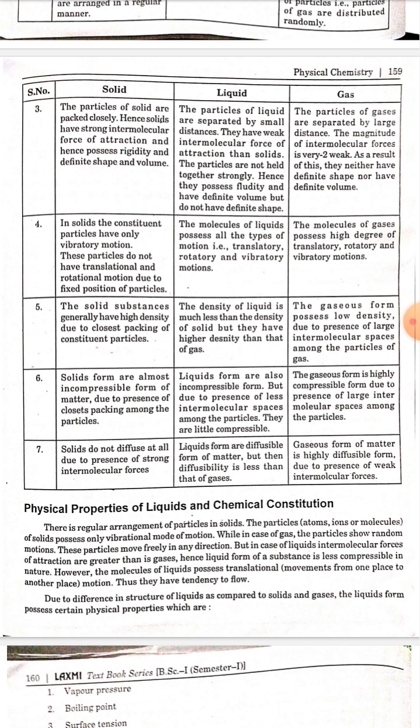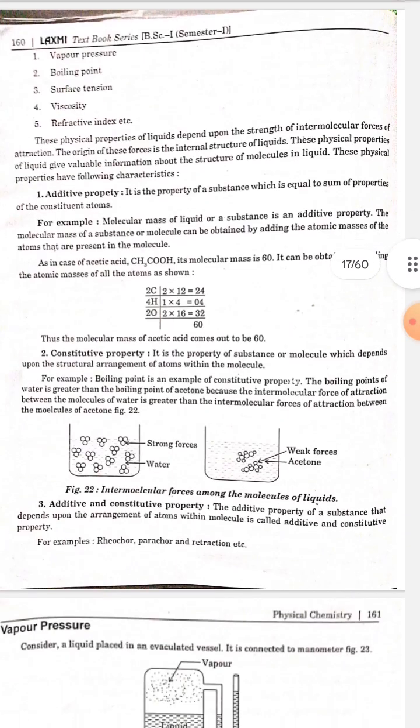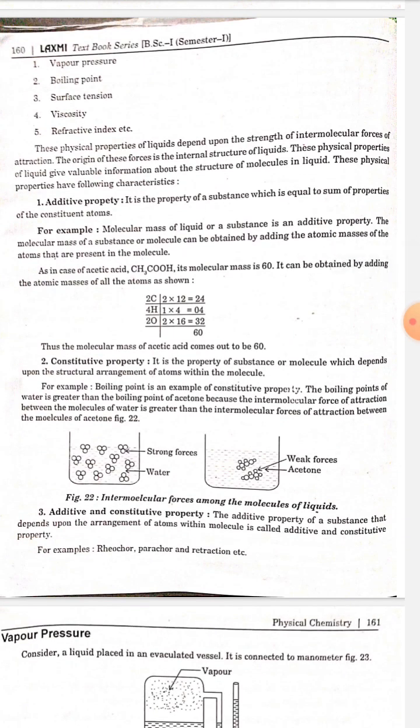Due to the difference in structure of liquid as compared to solid and gas, the liquid form possesses certain physical properties which are vapor pressure, boiling point, surface tension, viscosity, refractive index, etc. These physical properties of liquids depend upon the strength of intermolecular forces of attraction. The origin of these forces is the internal structure of the liquid. These physical properties of liquids give valuable information about the structure of molecules in liquids. These physical properties have the following characteristics.